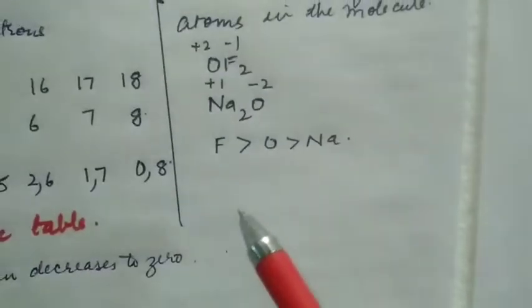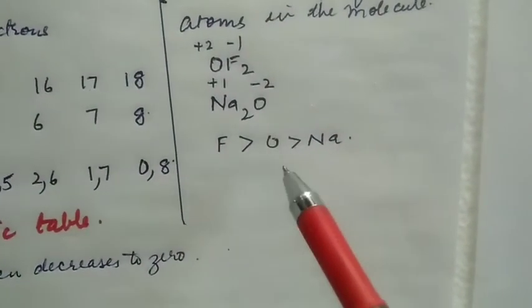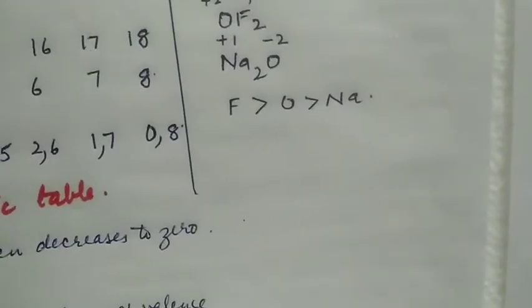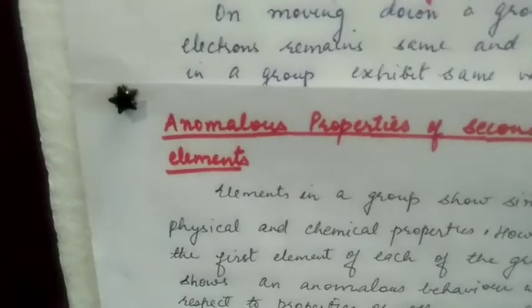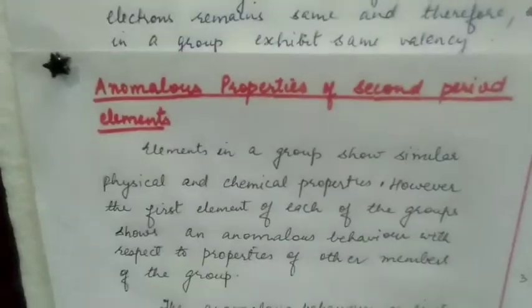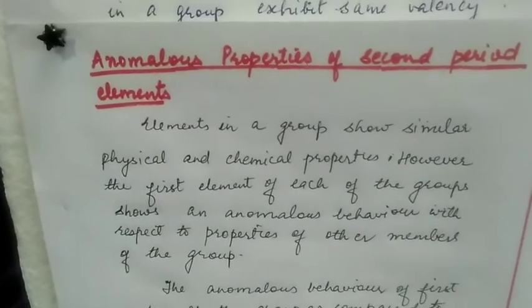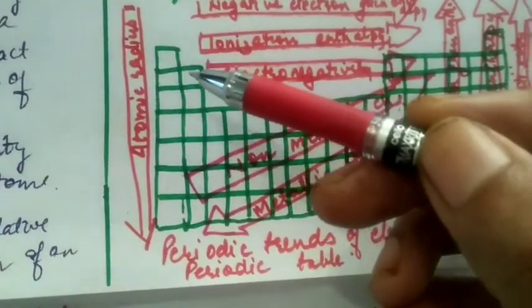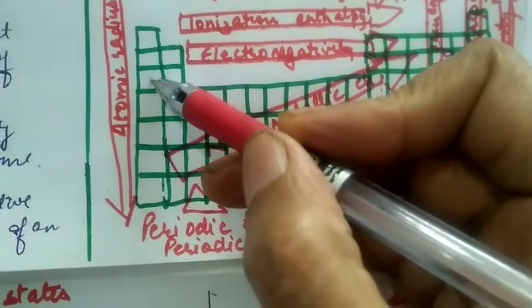This is because the electronegativity of fluorine is more than that of oxygen and the electronegativity of sodium is less than oxygen. Anomalous properties of second period elements. When we observe the elements in a particular group, this is the second period and this is the third period.